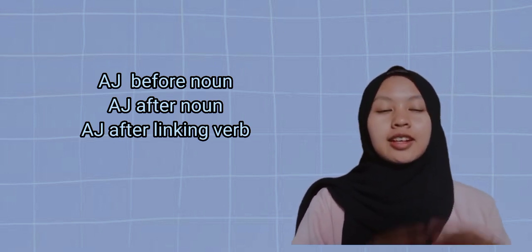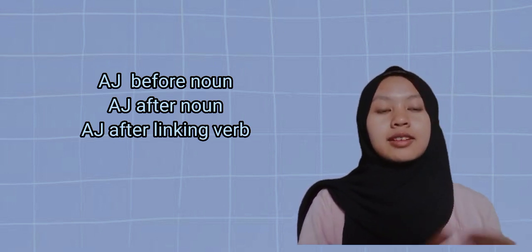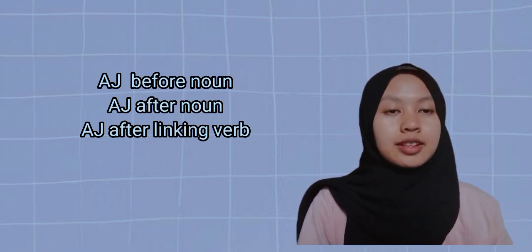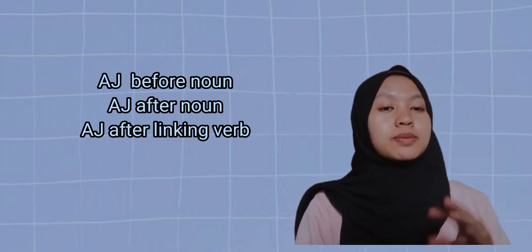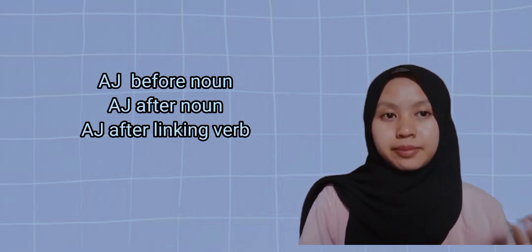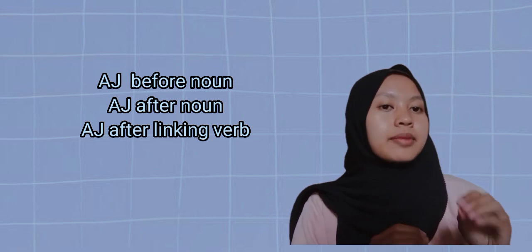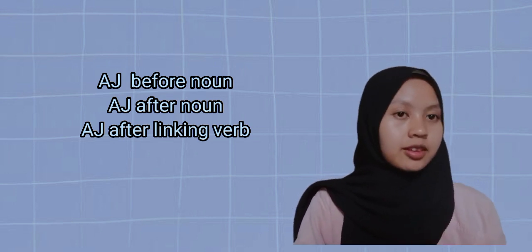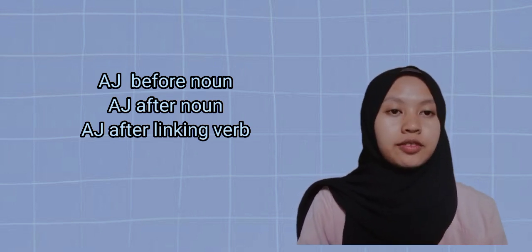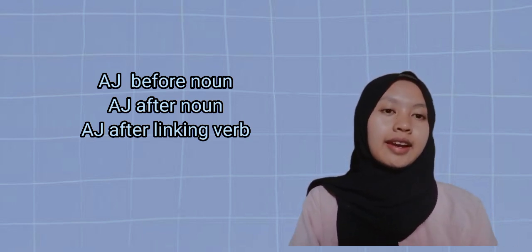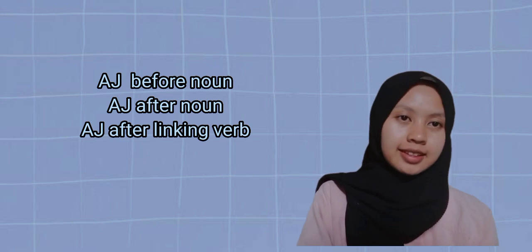And the second, adjective phrase after noun. Adjective phrase can be placed after noun, and we call it postpositive adjective phrase. It typically describes noun's behavior, condition, or opinion. For example, the child is happy and the subject is interesting.